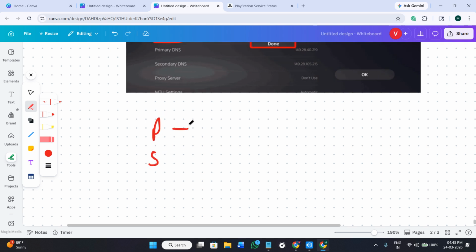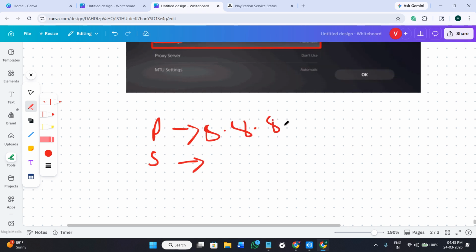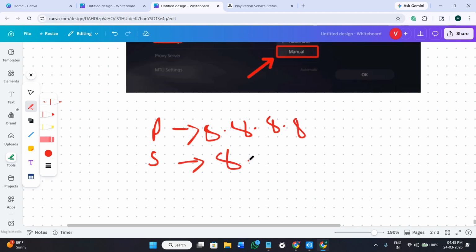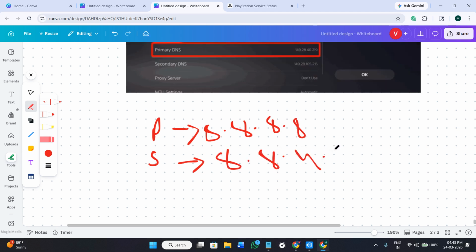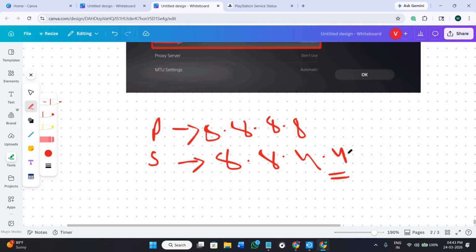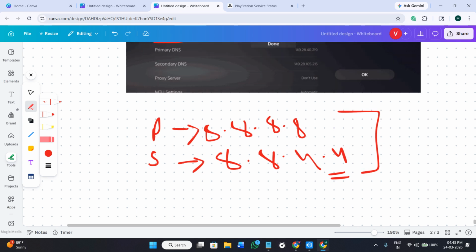So we have the primary and the secondary settings. The primary setting should be this and the secondary setting should be this. Keep the IP address and the DHCP settings on automatic, then save and test the connection again. This particular step is going to improve the communication with PlayStation servers.